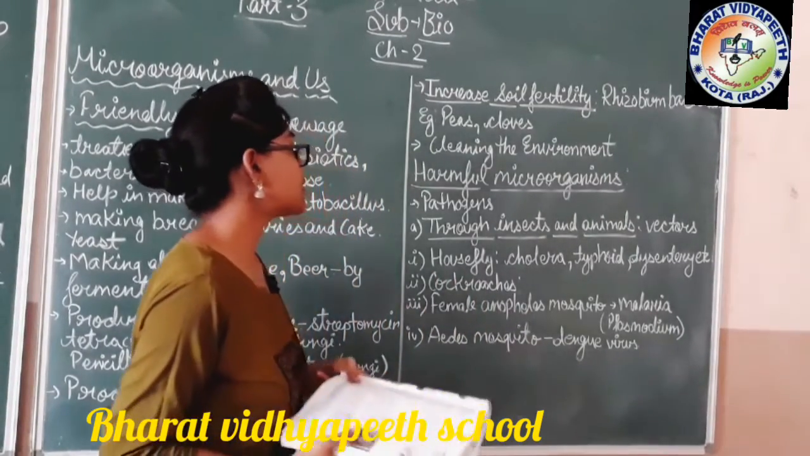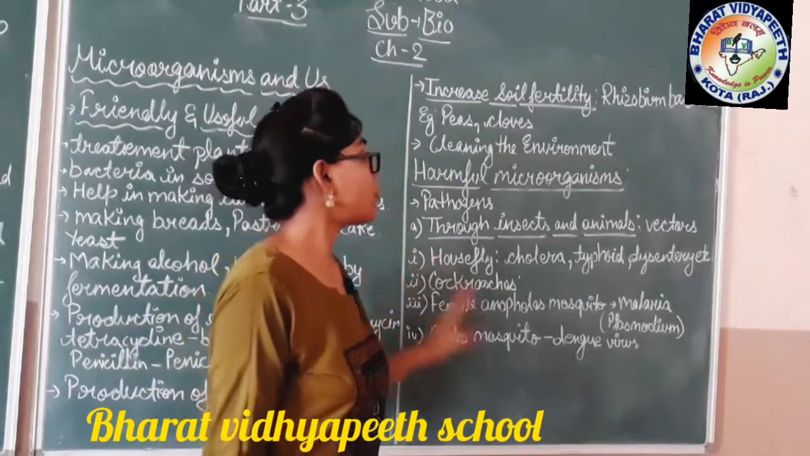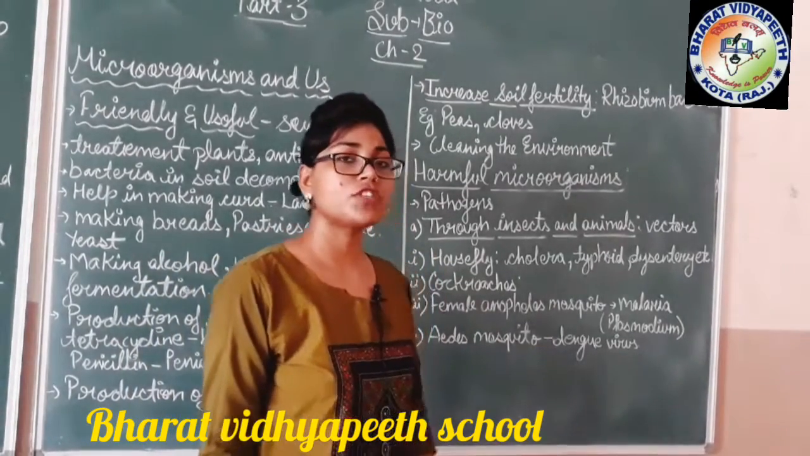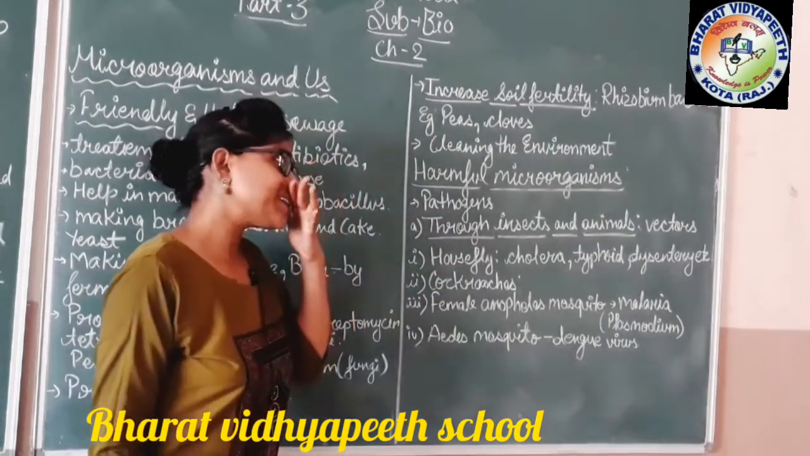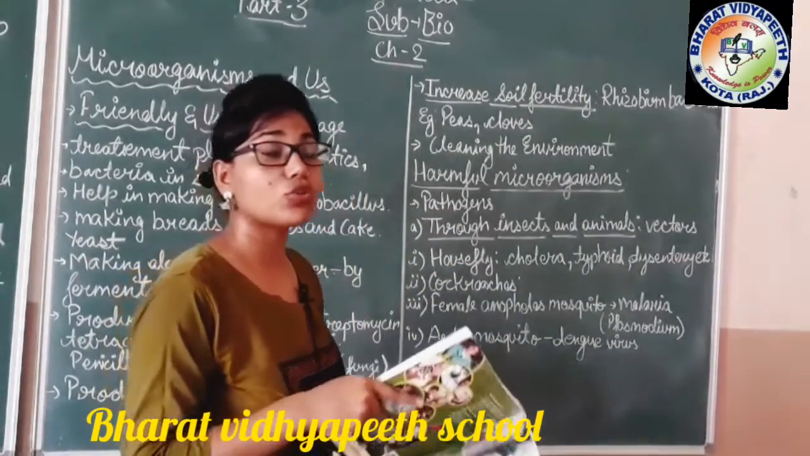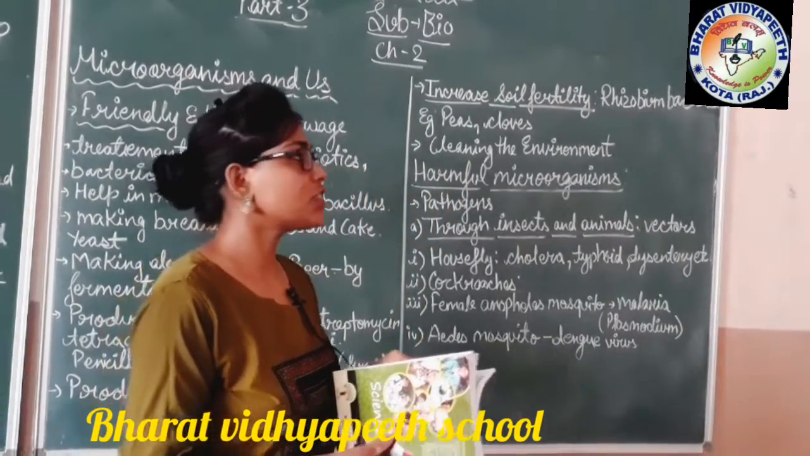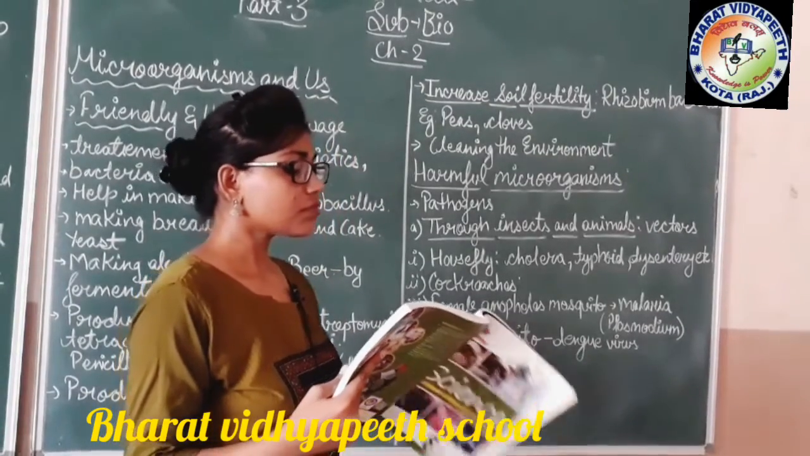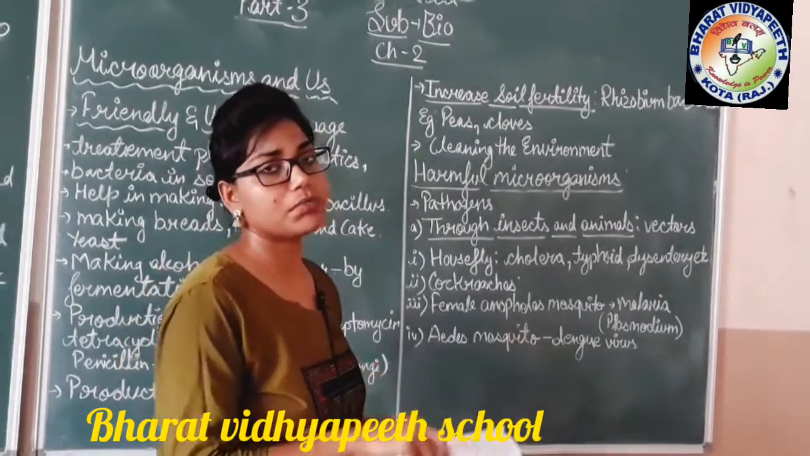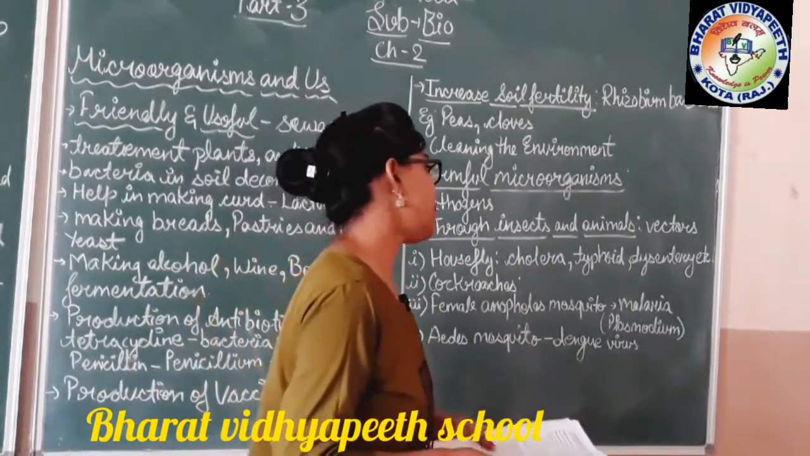Other than that, next are the harmful microorganisms. When we talk about harmful microorganisms, the first thing is the pathogen. What are pathogens? Pathogens are microorganisms which cause disease in plants, animals and humans. That's why they are known as pathogens. They are the disease-causing microorganisms.